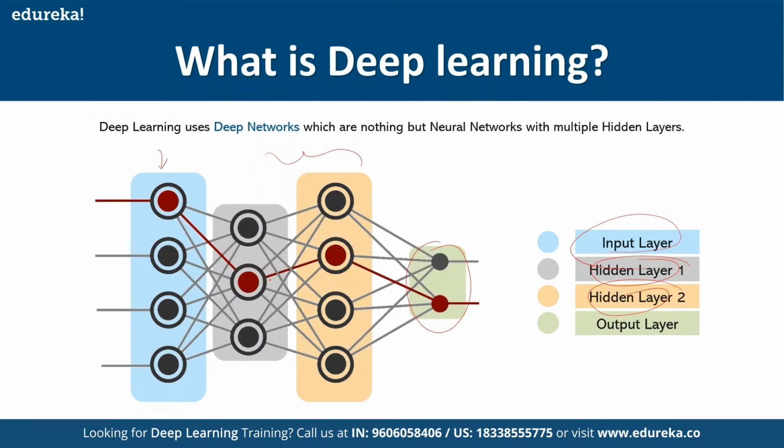And just like the human brain gives an output, like apply the brake, if I want to give the output from my neural network, we'll make use of the output layer. So this overall structure is called a deep learning neural network.